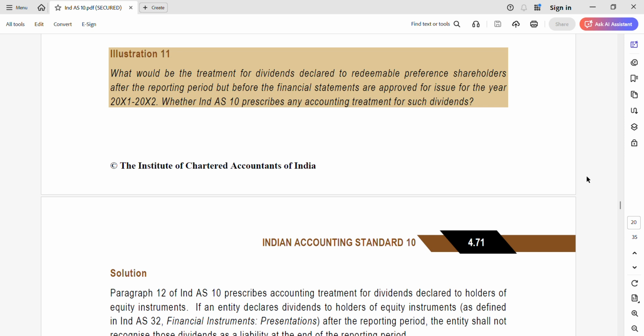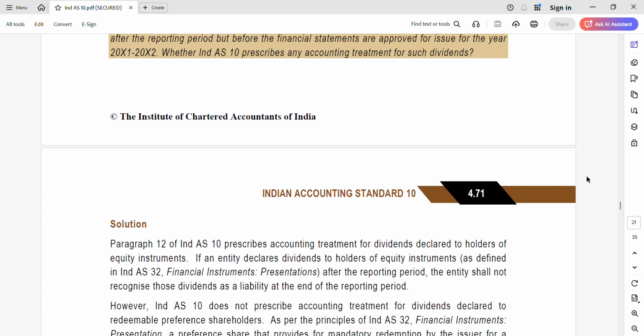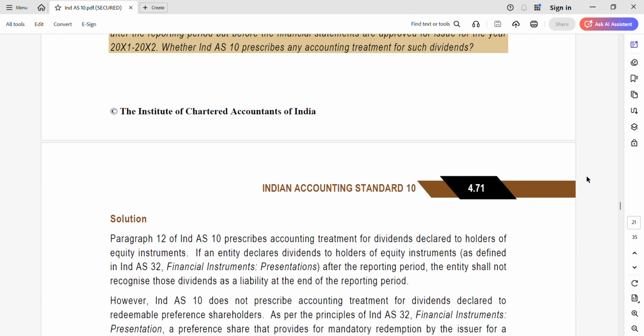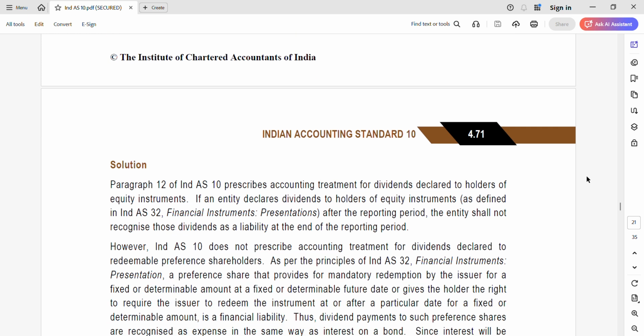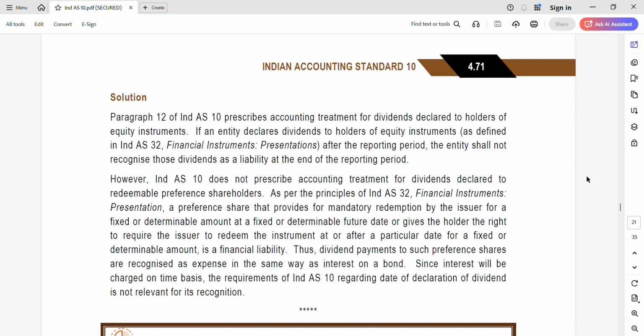What will be the treatment for dividends declared to redeemable preference shareholders after the reporting period but before the financial statements are approved for the year 21-22? Whether Ind AS prescribes any accounting treatment for such dividends? The first point in this case is you should bring into the picture Ind AS 32. That is, if an entity declares dividends to holders of equity instruments as defined in Ind AS 32 after the reporting period, the entity shall not recognize those dividends at the end of the reporting period. This is the base introduction for the answer that you should present.